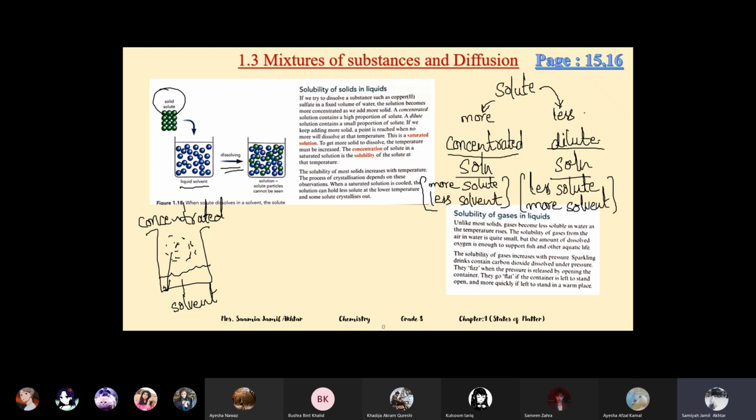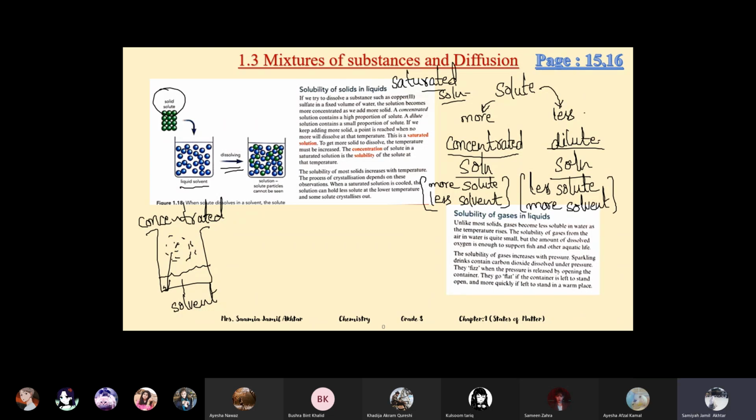Do not get confused between a saturated solution and a concentrated solution. A saturated solution is different, although in a saturated solution also there is more amount of solute. But a saturated solution is the one in which we cannot add more solute. It has reached its maximum limit. It has dissolved the maximum amount of solute, so it cannot dissolve any further amount. But in a concentrated solution we can add more amount. More solute can be dissolved.